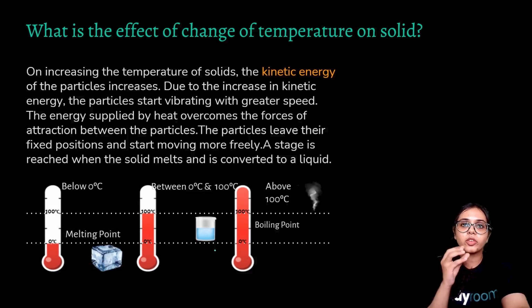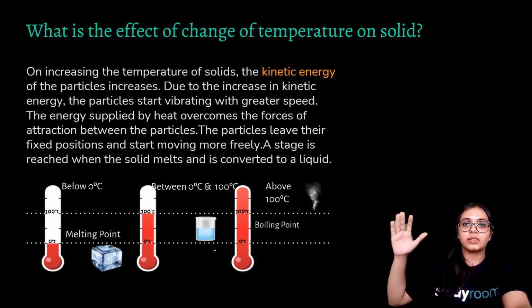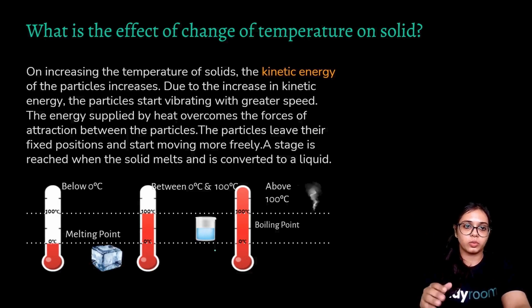What is happening here? If you remember the earlier incense stick experiment, where we determined that the smell of hot food can reach you faster than the smell of cold food. What was happening there was you had lit the incense stick, you had warmed the cold food, so you had increased the temperature. We have already determined that as you increase the temperature, the kinetic energy of the particles increases. That is why they were easily able to diffuse, to intermix with the particles of air, and to flow and reach towards you.